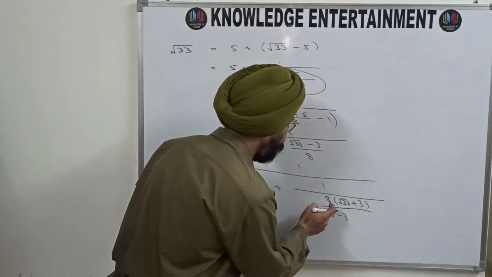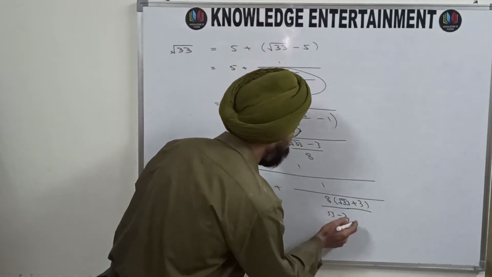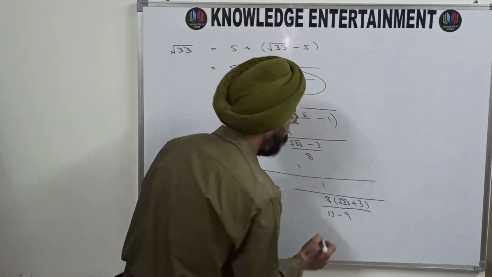So here under root 33 will become 33, and the square of 3 will be 9.